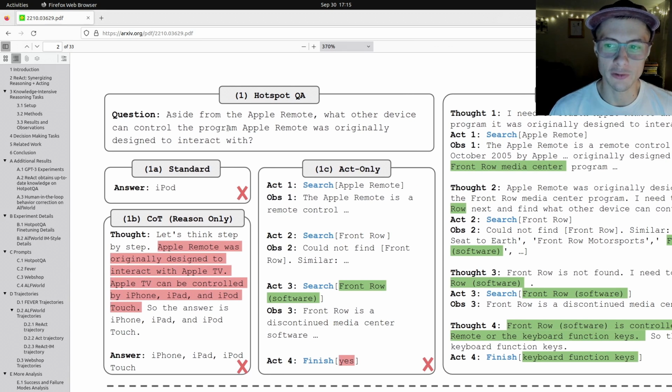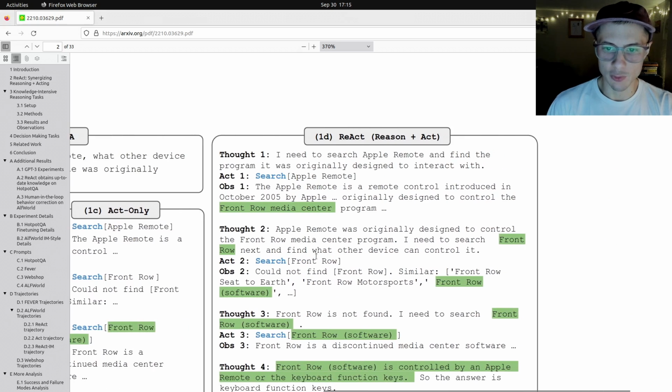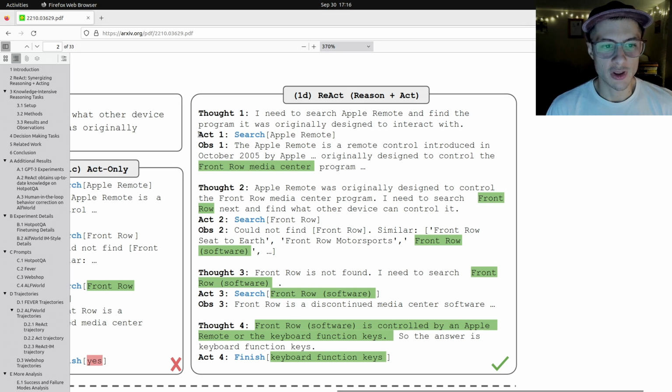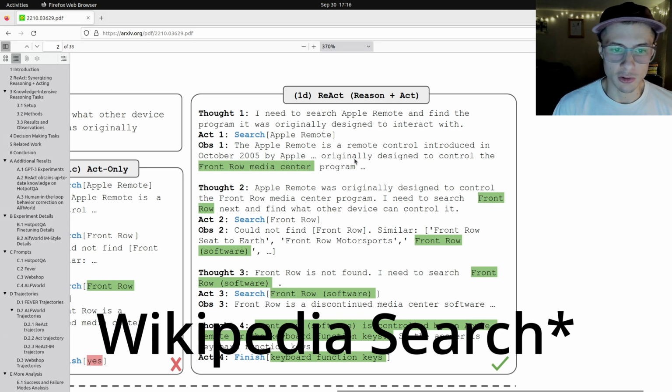So here's an example of ReAct. First thing is you give it a question. This is the thing that you want the language model to figure out for you, to answer. The example here is, aside from the Apple Remote, what other device can control the program Apple Remote was originally designed to interact with? And here is the ReAct prompt strategy. The way it works is the language model is instructed to respond with three formats. First it's supposed to construct a thought, then Act 1, so this is action 1, Search Apple Remote. This is basically going to be like a Google search for Apple Remote. And then observation is the result of that Google search.